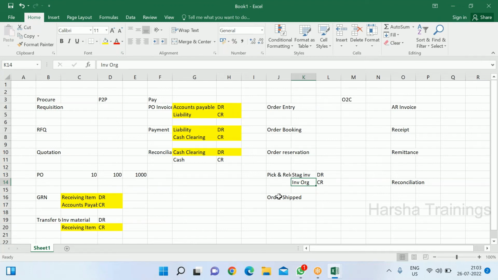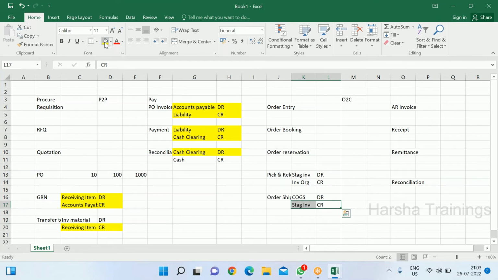And once it is shipped to the customer, we have to show that in the books. Who will show that? The warehouse people only, because it's the warehouse's responsibility to show in the books that we have delivered the item to the customer. Once it's shipped, the entry will be generated as cost of goods sold debit and tag inventory credit, because whatever inventory is tagged is gone now.